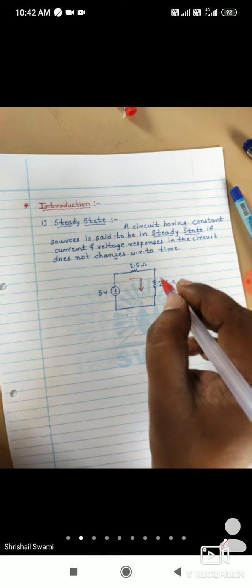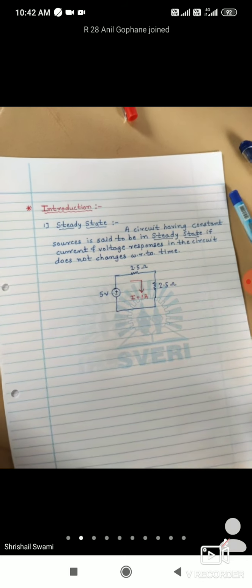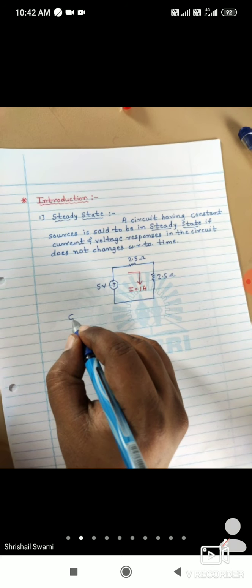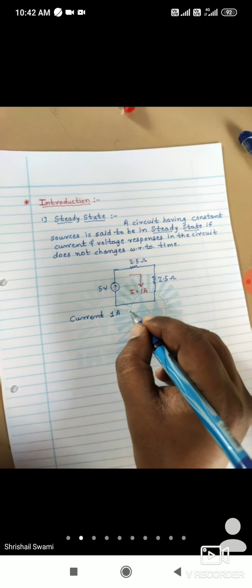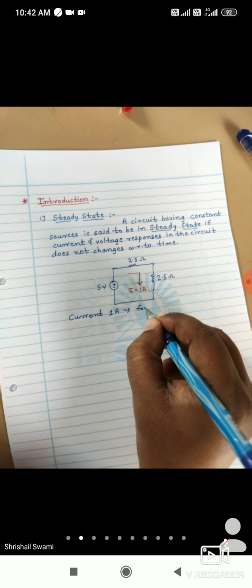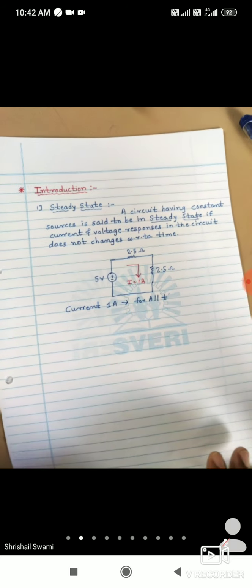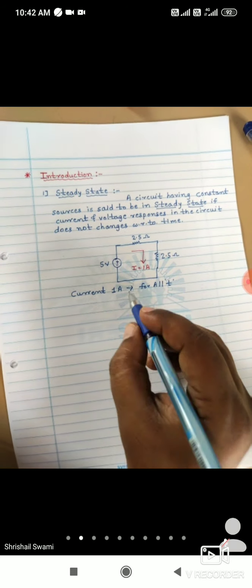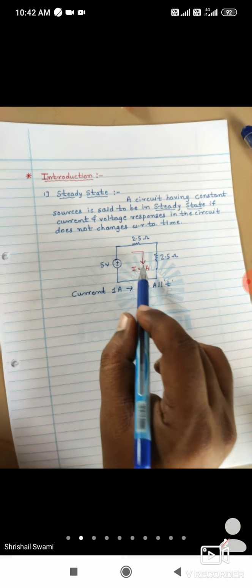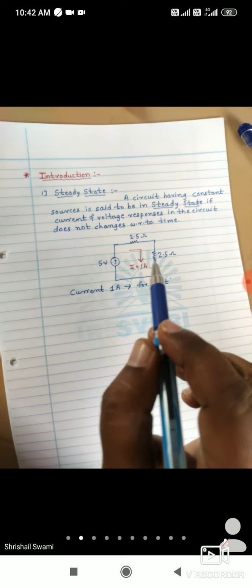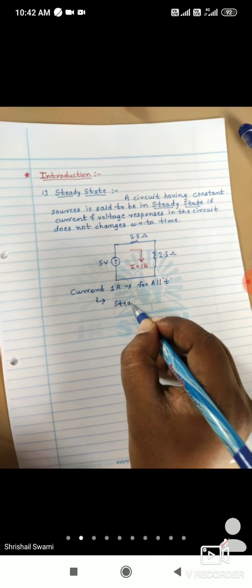So 5 divided by 5 gives the current I equal to 1 ampere. The current of 1 ampere is the same for all t, where t is time. Until you remove the voltage source, the value of current remains 1 ampere. Such a state is called what? Steady state.